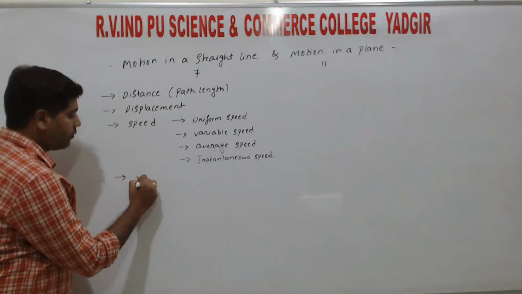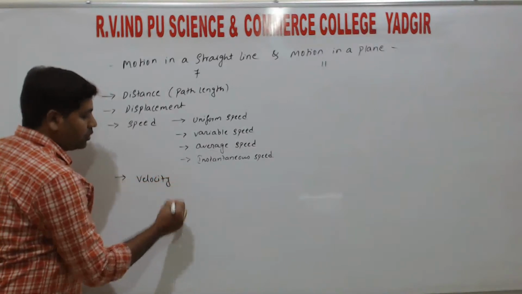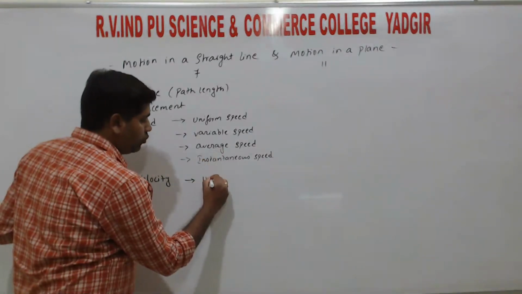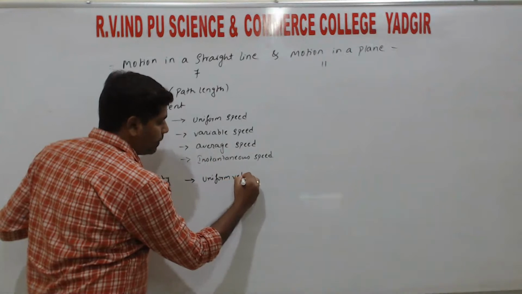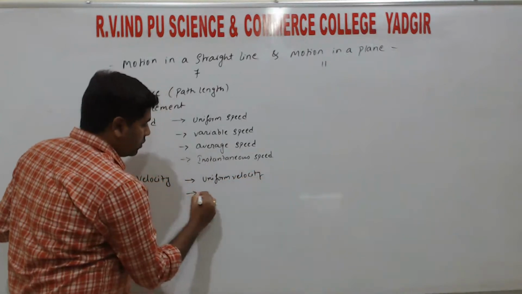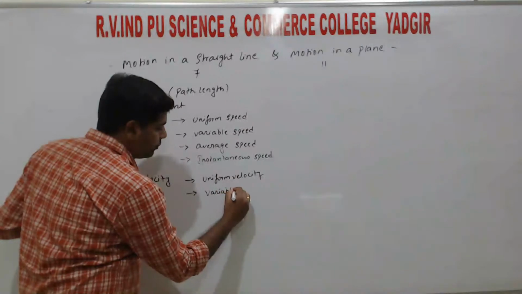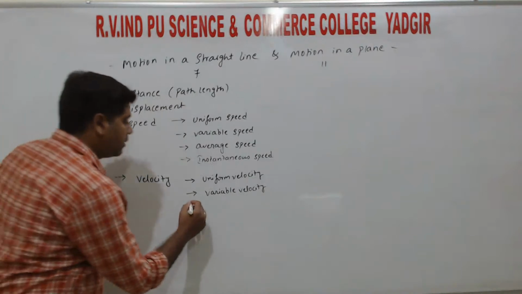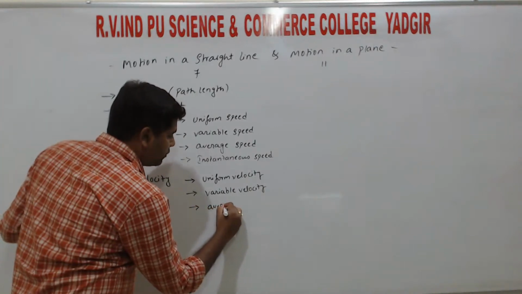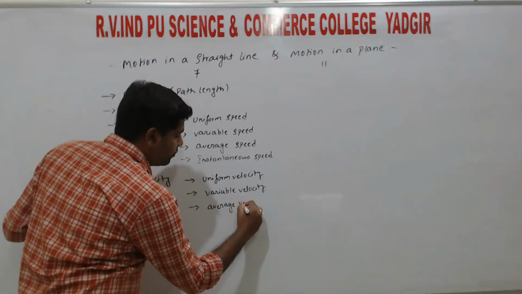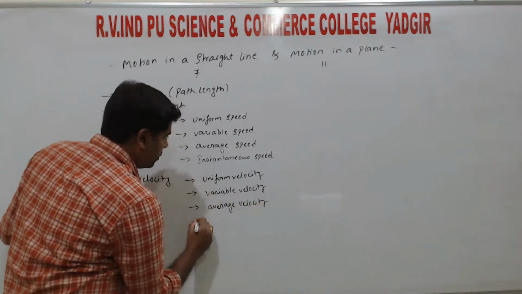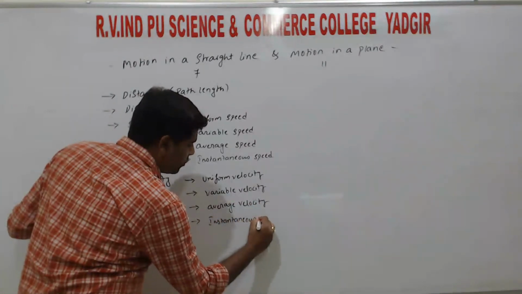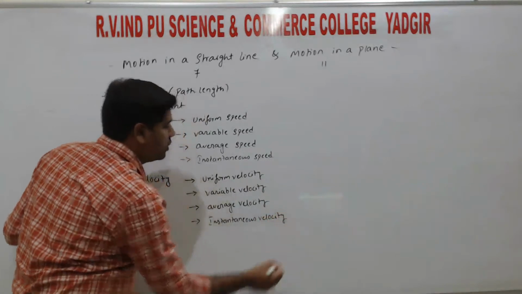So next topic is velocity. So velocity definition along with its types, that is uniform velocity, variable velocity. Uniform velocity is nothing but the constant velocity, right? So next, average velocity, and the last one is instantaneous velocity, right?